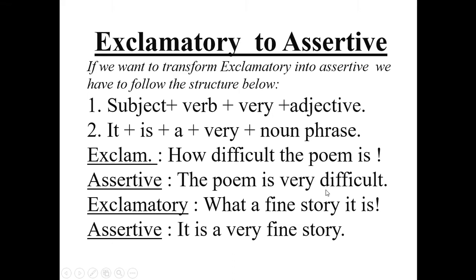The poem is very difficult. And another example is, what a fine story it is. Assertive: It is a very fine story. It is, then it is a, then very, it is a very fine story. I think you have got it.